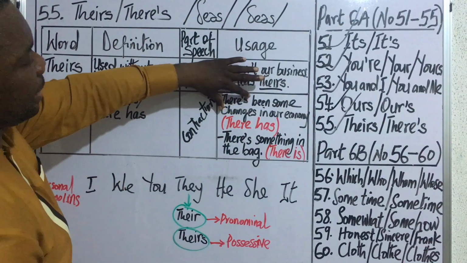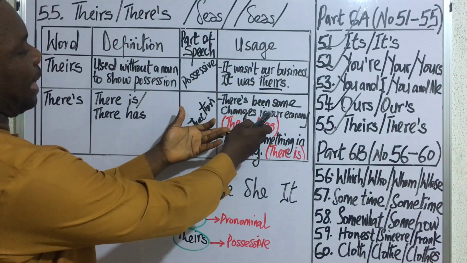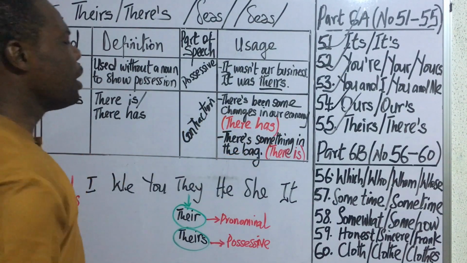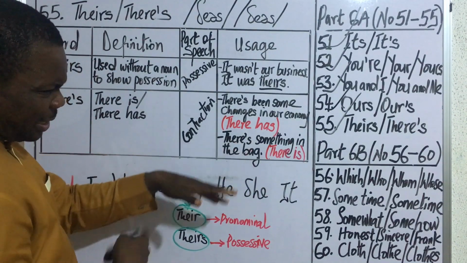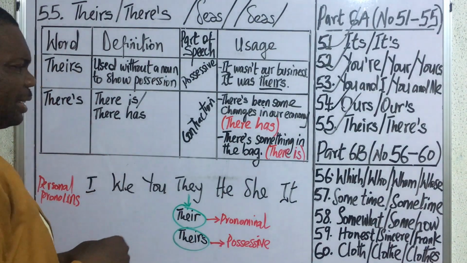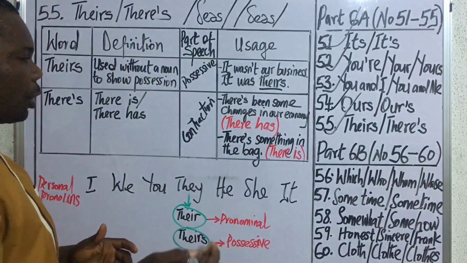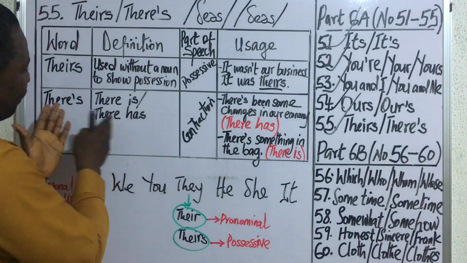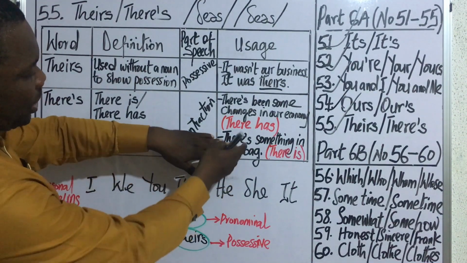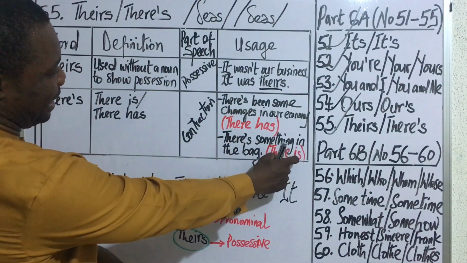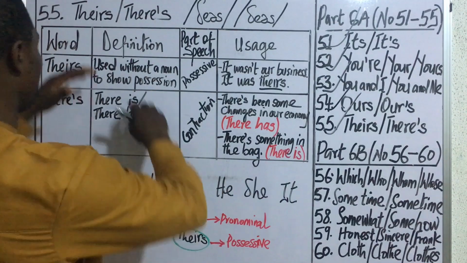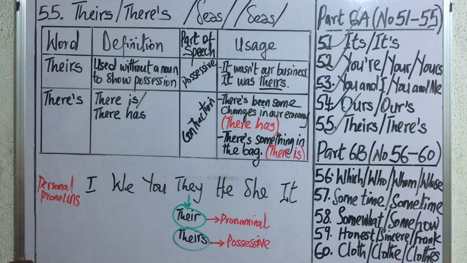That is why this there's can be expanded as there has. What about there's something in the bag? So I'm going to say this one means there has something in the bag. There's nothing like that in English. So it can only be translated into the second form of the expression, which is there is something in the bag. So this there's something in the bag is going to mean there is. So this is how to use these words in expressions.